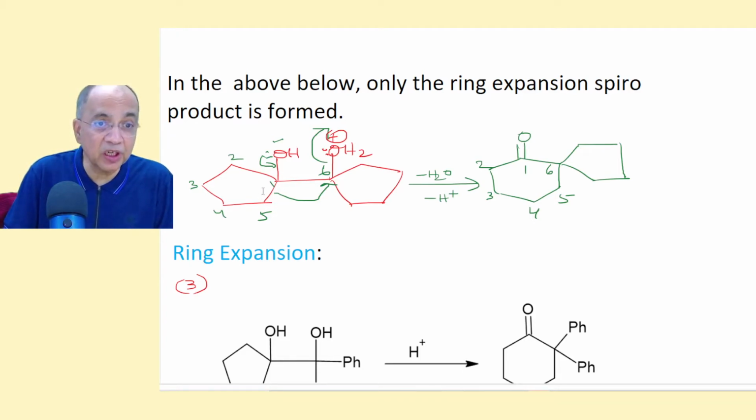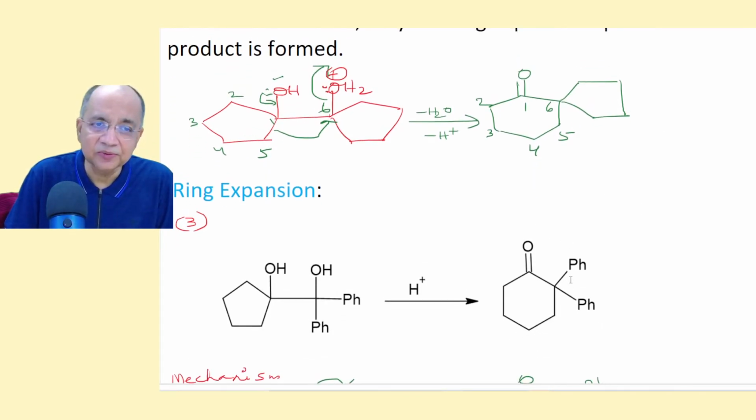So one of the ring residues migrates and this comes here. So as usual there is no charge formation, but deprotonation will make it a spiro compound. So this is carbon number 1, where there is a double bond O, then 2, 3, 4, 5, 6. To 6, the same carbon, you are having another ring. So when 2 rings share one common carbon, it is a spiro compound, right?